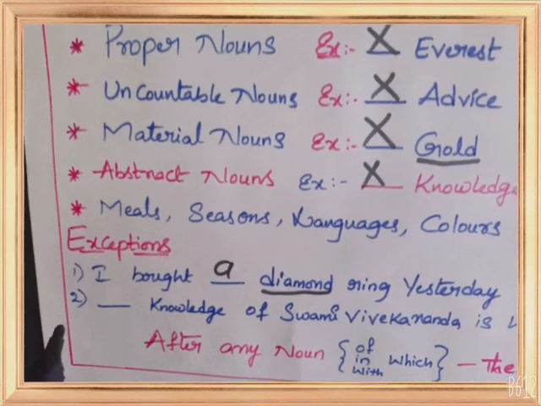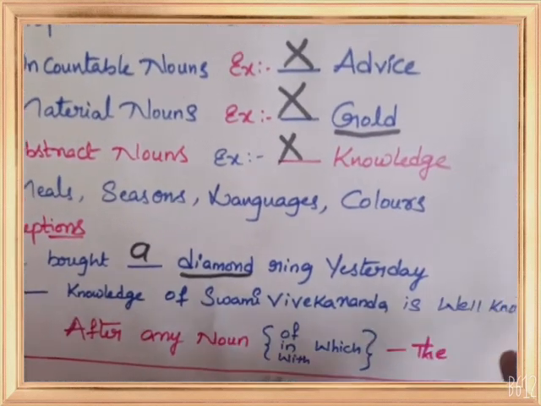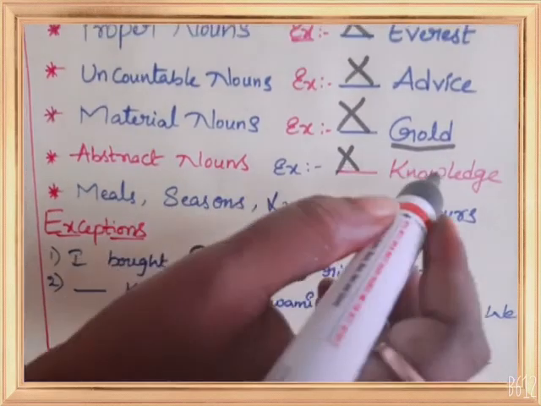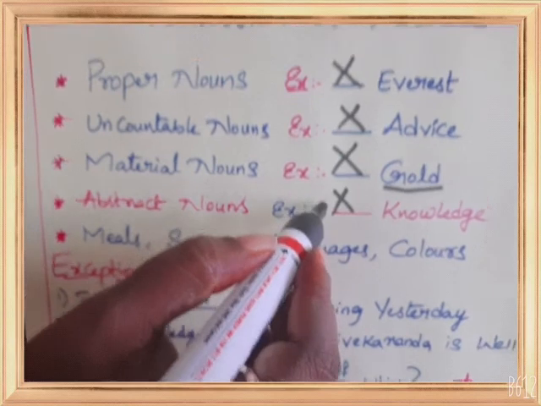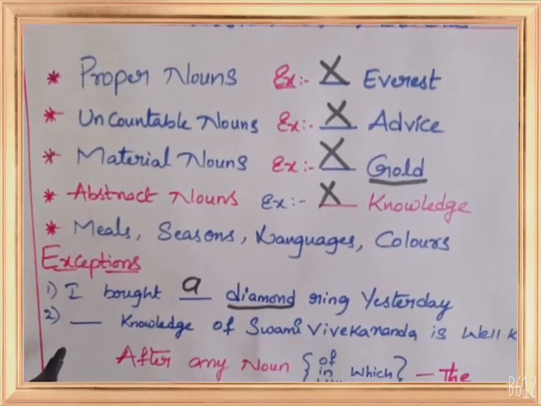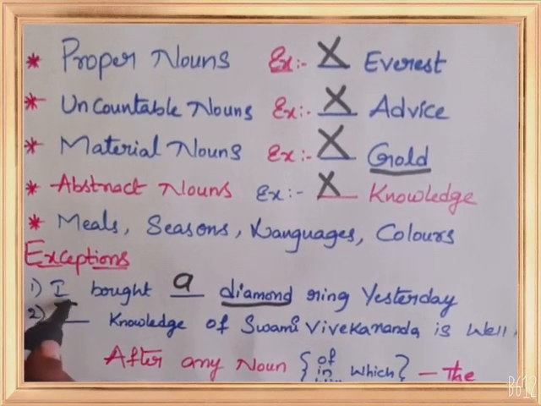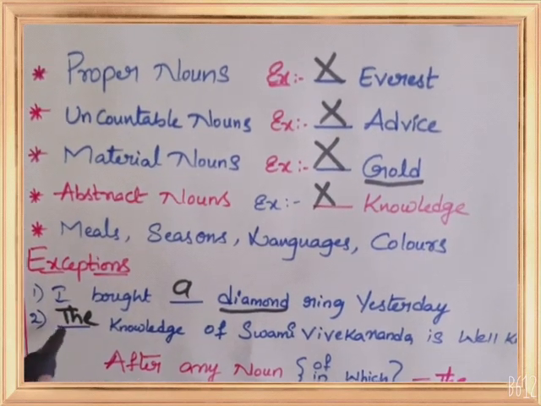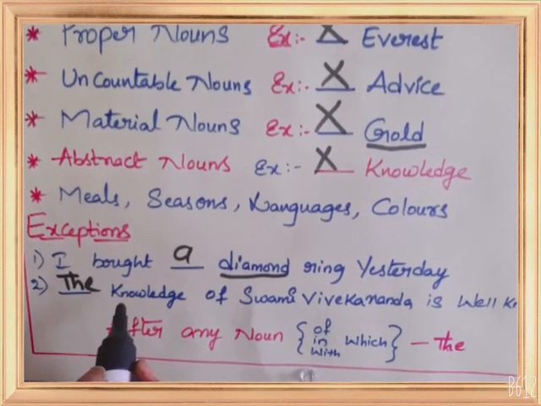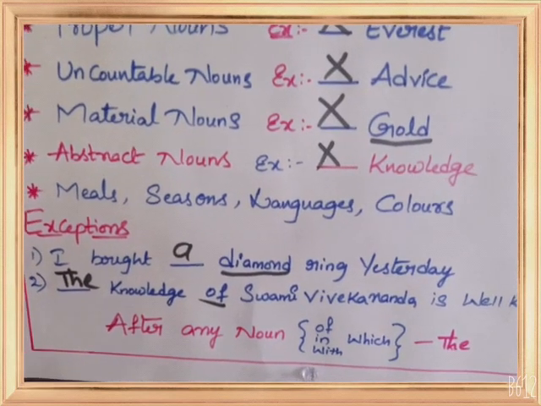And another also. Here, knowledge of Swami Vivekananda is well known. Here already we also discussed it. Before knowledge we should not keep any article. But here there is a blank. That means here the knowledge. Why am I keeping the here? Here after knowledge what is there? Preposition.